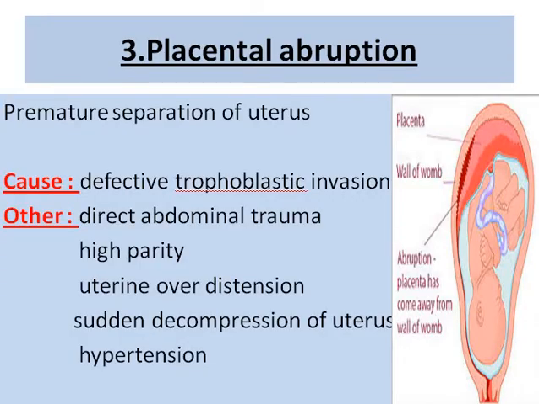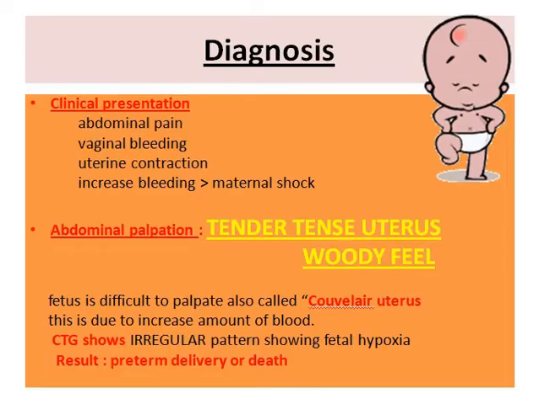Moving towards placental abruption. This is a premature separation of the placenta from the uterus. This is due to defective trophoblastic invasion or other causes that include direct abdominal trauma, high parity, uterine overdistension, sudden decompression of the uterus, and even hypertension.